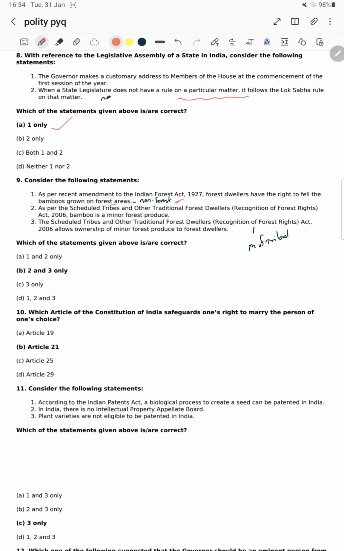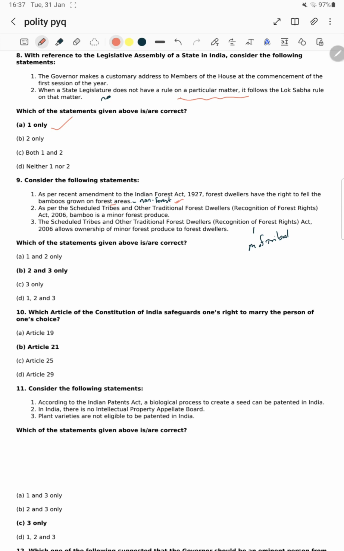Okay, this is what they said. Now statement 2 says that as per the Scheduled Tribes and Other Traditional Forest Dwellers Recognition of Forest Rights Act 2006, bamboo is a minor forest produce. Yes, sir. According to the Scheduled Tribes and Other Traditional Forest Dwellers Act, bamboo is a minor forest produce. Statement 2 is right. Okay. Statement 1 is wrong. We say okay.